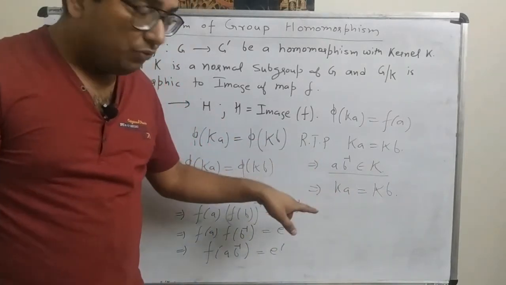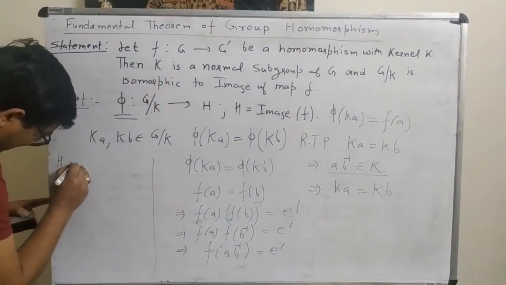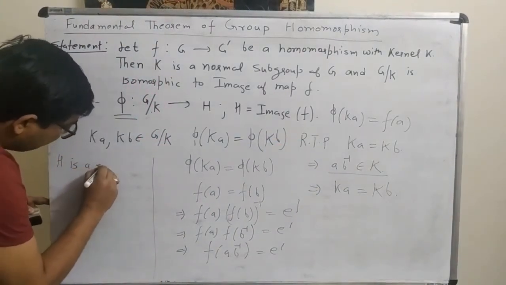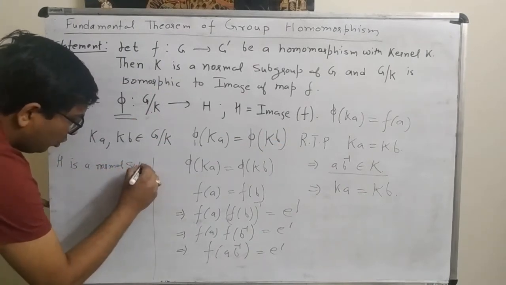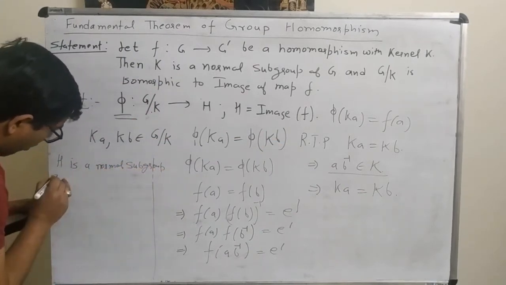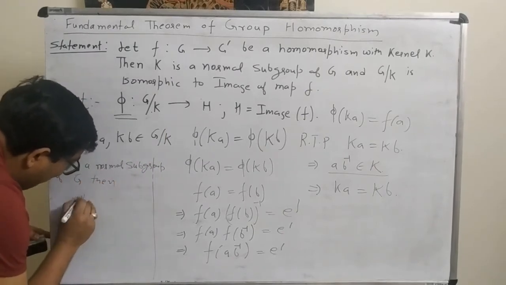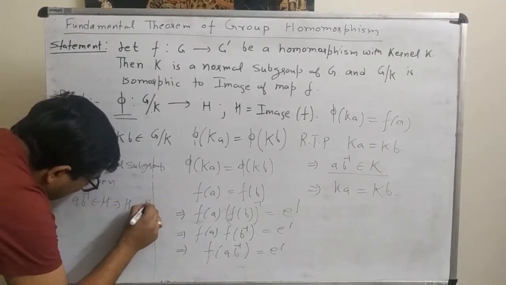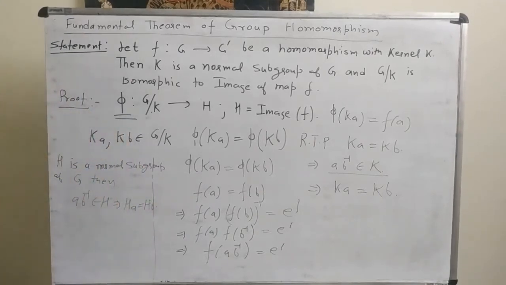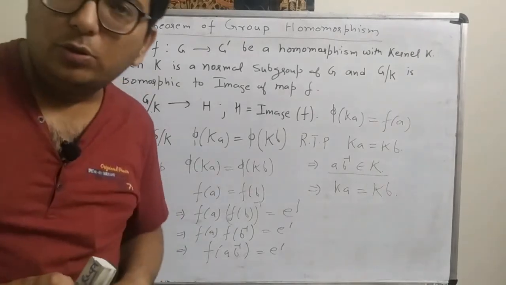In this proof, we are using the result: let H be a normal subgroup of G, then AB inverse belongs to H implies HA is equal to HB.